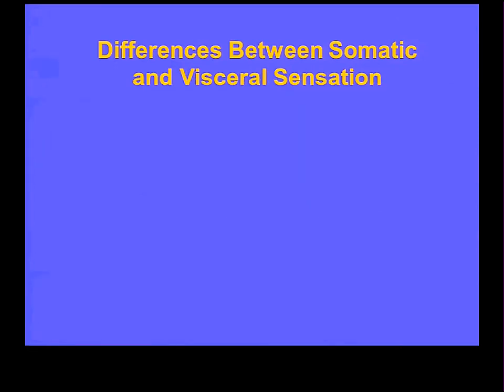Now, since I told you in this course we're not really concerned with non-sensory afferent very much, let's limit our consideration to the differences between somatic sensory information and visceral sensory information. That is, the actual stuff coming back from either a somatic structure or a visceral structure capable of reaching consciousness. And there are considerable differences here.